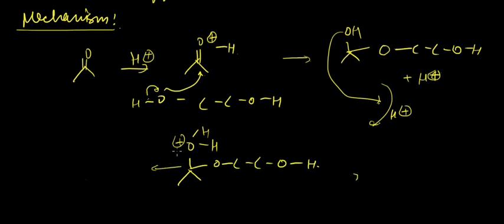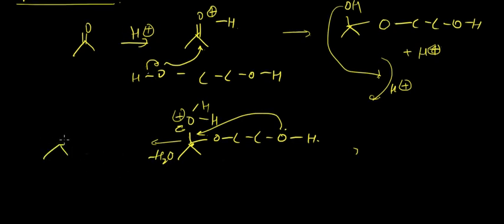Then next, this water molecule will break its bond with this carbon atom, creating a carbocation here, and then this oxygen atom would be attacking this carbon atom, and as a result we'll be getting something like O, C, C, O, with both O attached to this carbon atom. So this is what is known as acetal.